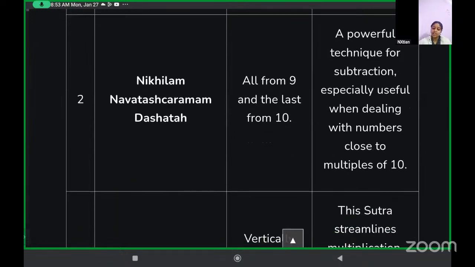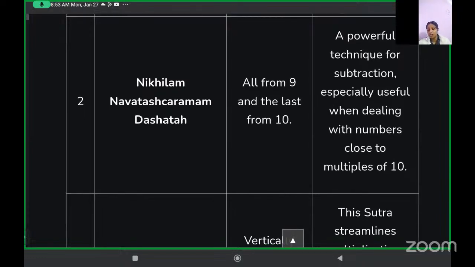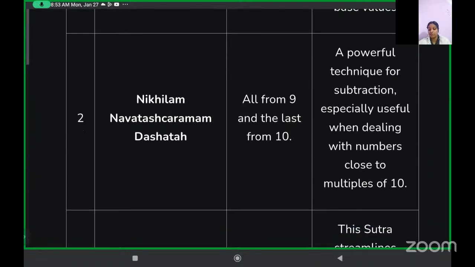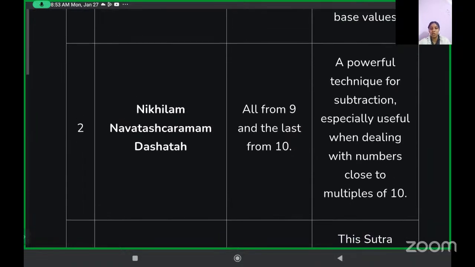Then the second one is known as Nikhilam Navatashcaramam Dashatah, or the Nikhilam Sutra. We have this in a chapter. All from 9 and the last from 10. Its meaning is all from 9 and the last one from 10. This is a technique used in subtraction, especially useful when dealing with numbers close to multiples of 10. This is a subtraction technique.